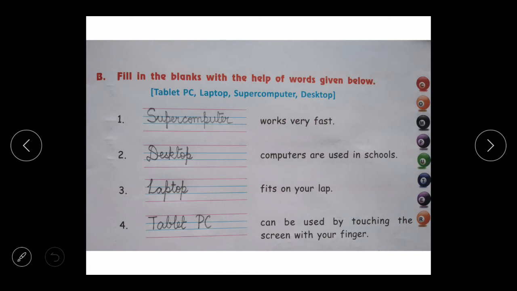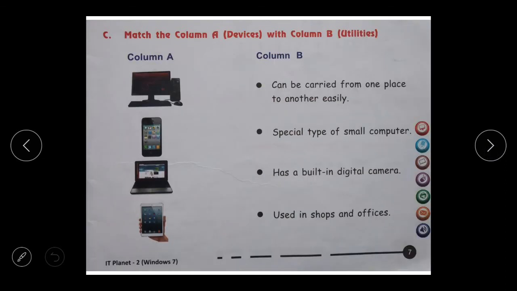Moving to the next question, that is question number C. Match the column A in which devices are given, pictures of devices are drawn, with column B, utilities.